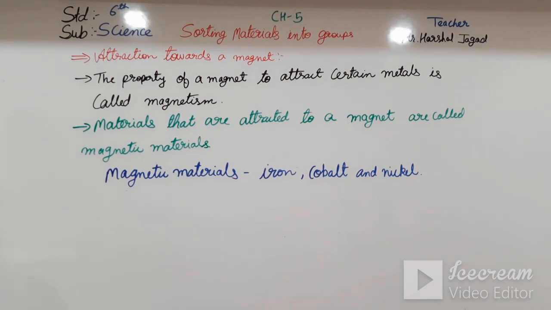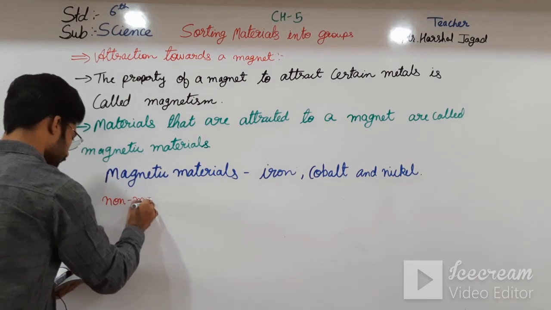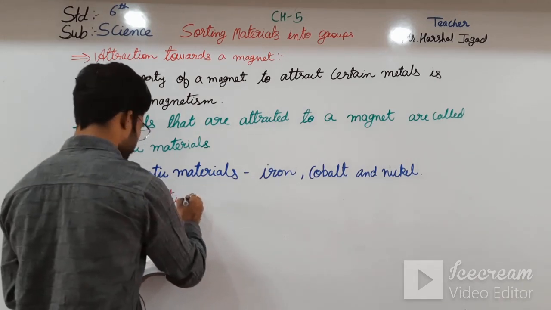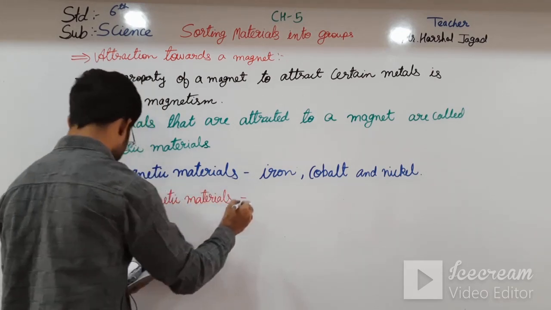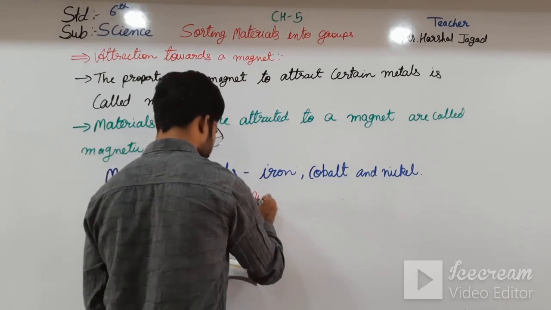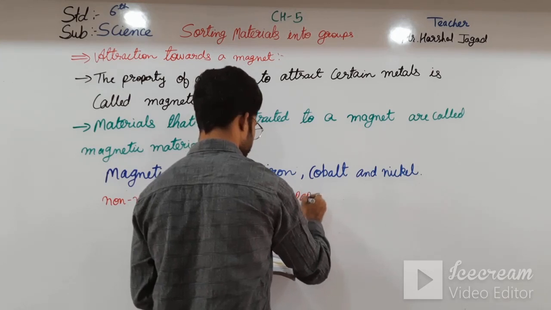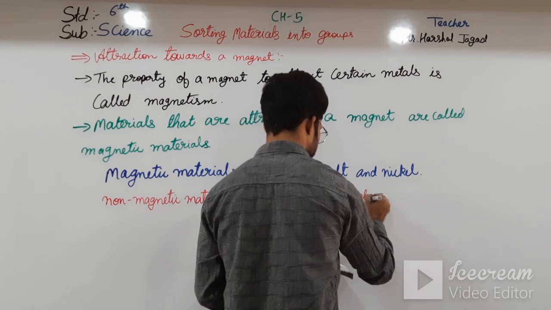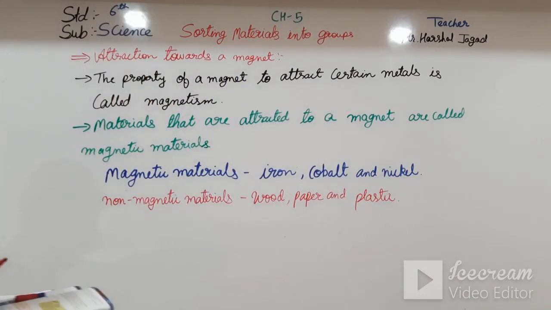And non-magnetic materials are wood, paper and plastic. So they are non-magnetic materials.